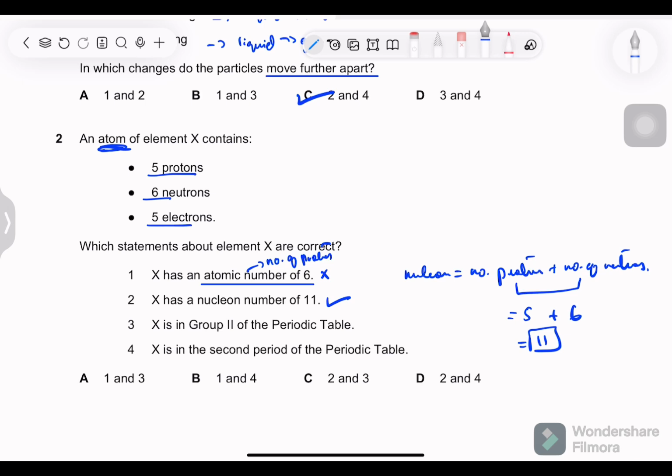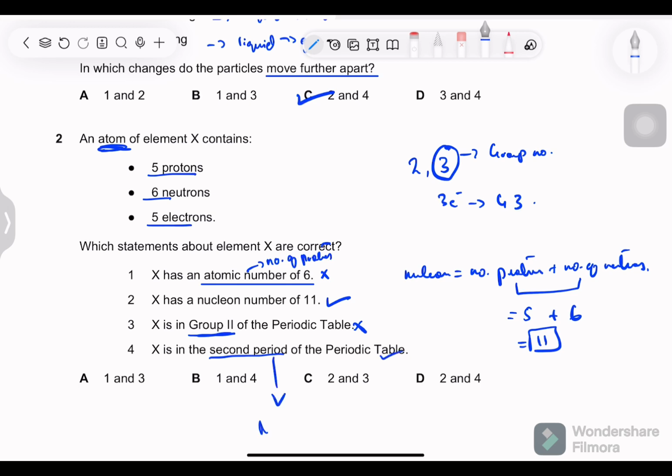So this is correct. X is in group 2 of the periodic table. To decide the group, we have to first know the number of electrons in its outer shell. If it has 5 electrons, that means 2 in the first shell, the maximum number of electrons in the first shell is 2, and 3 in its second shell. So the number of electrons in its outer shell tells us the group number. So 3 electrons meaning group 3. So this is wrong.